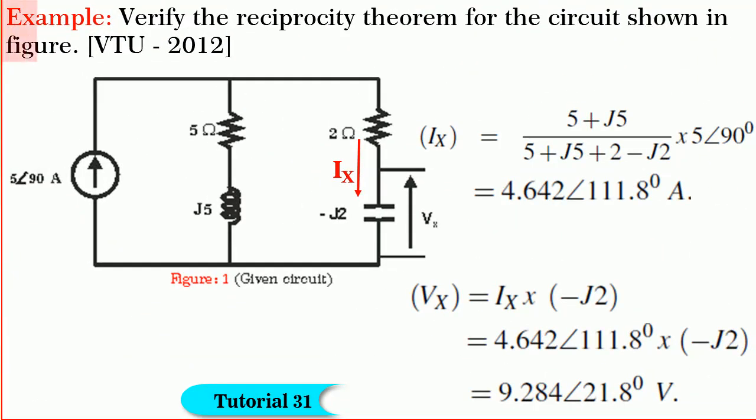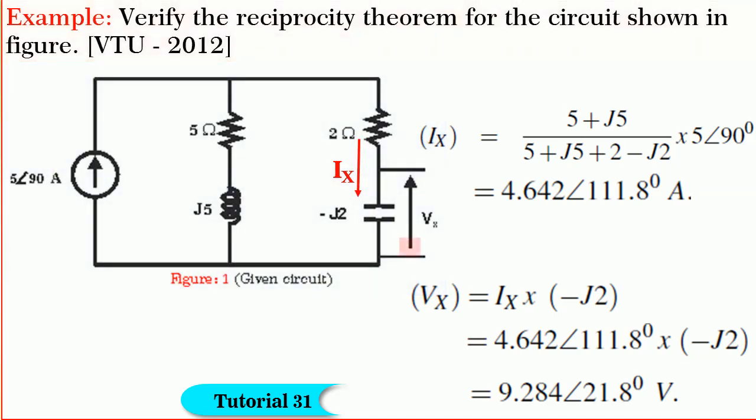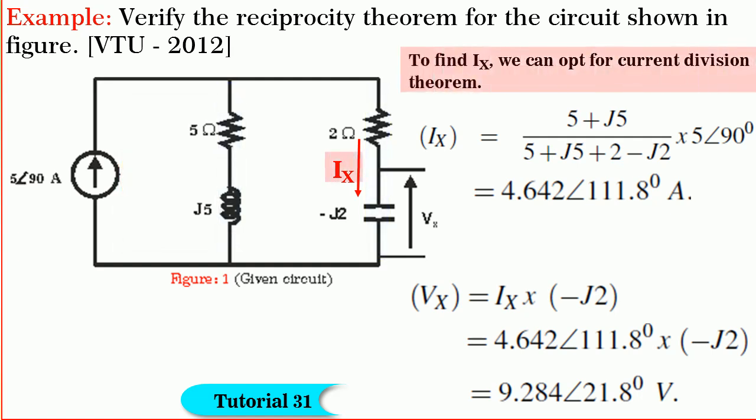Friends, now let us consider another example to verify the reciprocity theorem for the network shown in figure. We are required to find Vx, for which we need to find Ix in that branch. If you observe the network, you find that a current source of 5 angle 90 amperes is directly connected across two parallel branches, one of 5 plus j5 and the other of 2 minus j2 as shown. So, to find Ix, we can easily opt for the current division theorem.